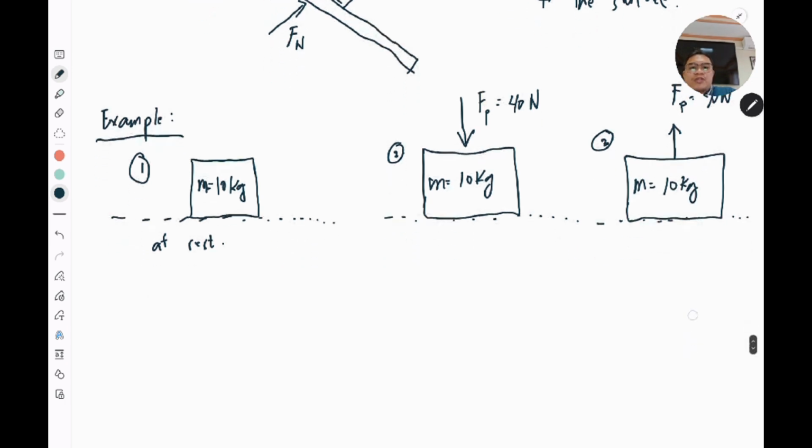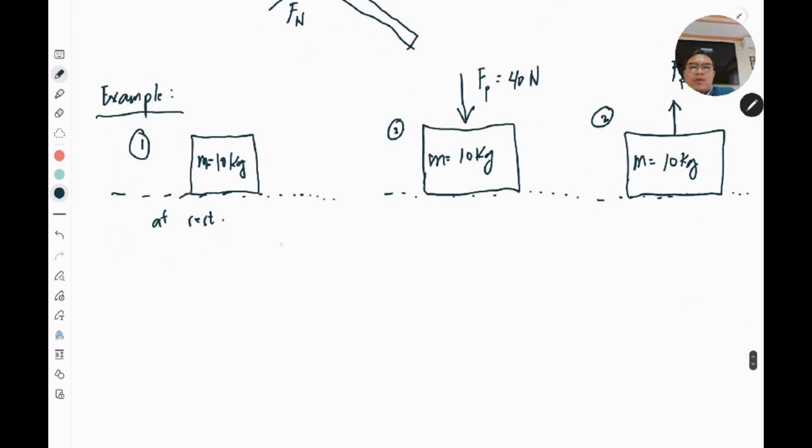Now, for each of these cases, what we will try to find is the normal force for case number 1, case number 2, and case number 3. So let's try to solve all of these examples.